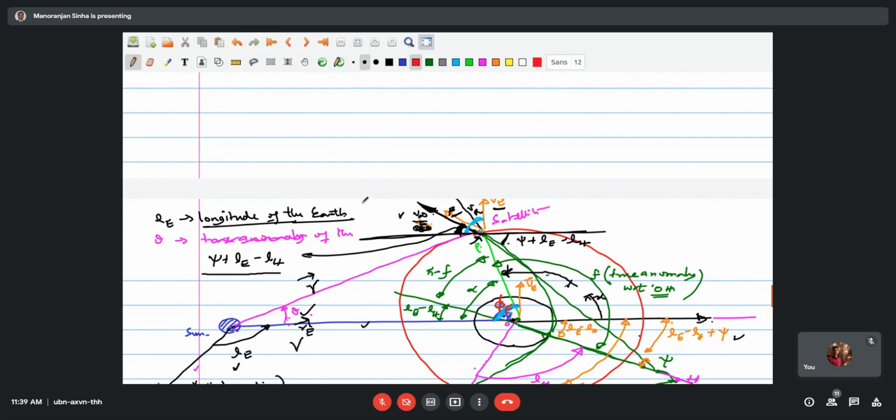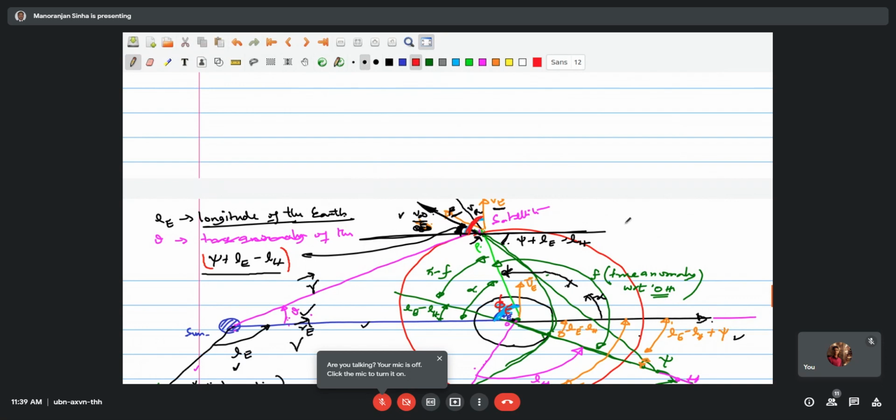Not exactly flight path angle, since flight path angle is taken with respect to the tangent. Simply say this is the phi angle. The phi is available to us because the velocity direction of the Earth is given. So it is available from the JPL developmental ephemeris program. This angle I have shown here from this place to this place is your phi. So phi minus this quantity gives you 2 beta.